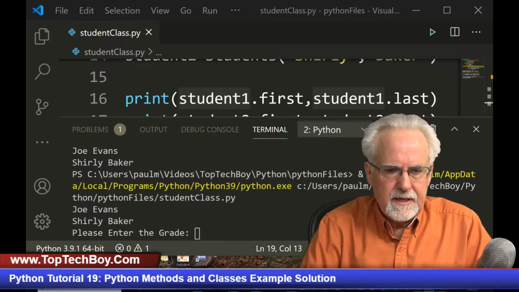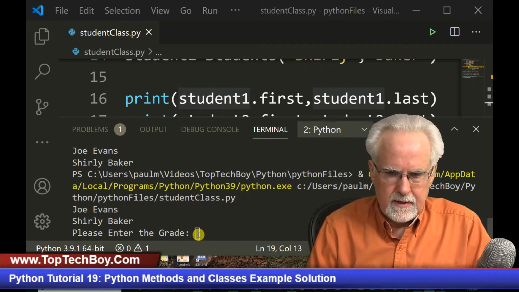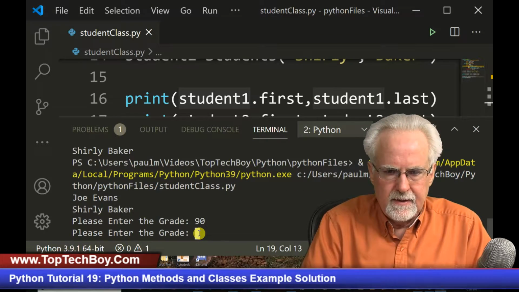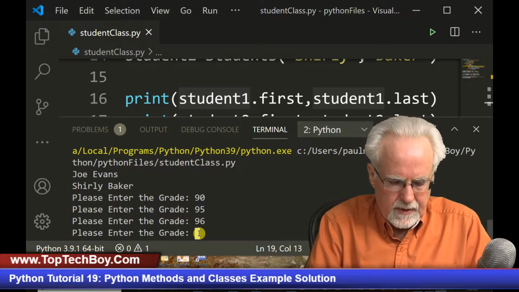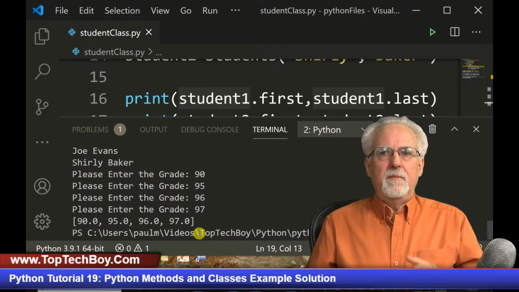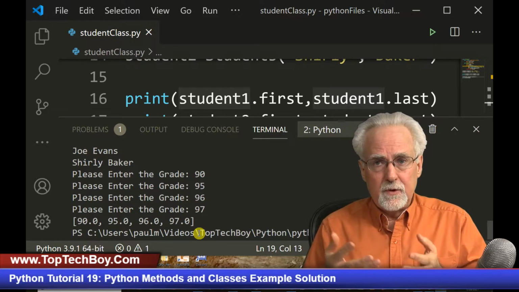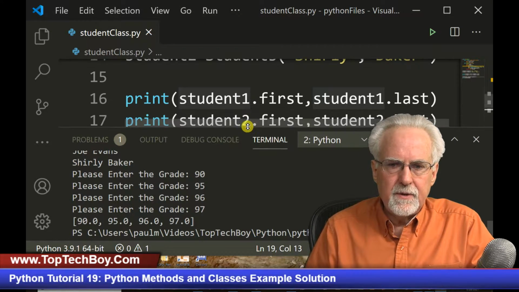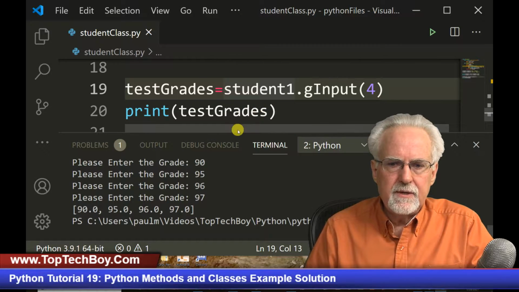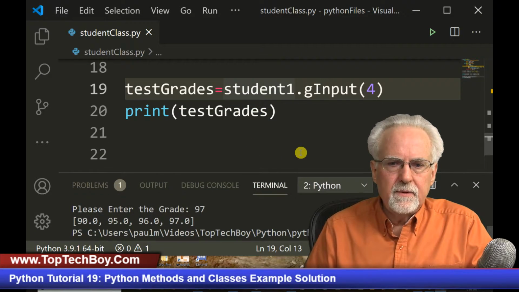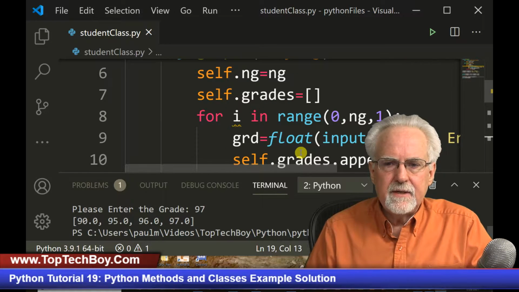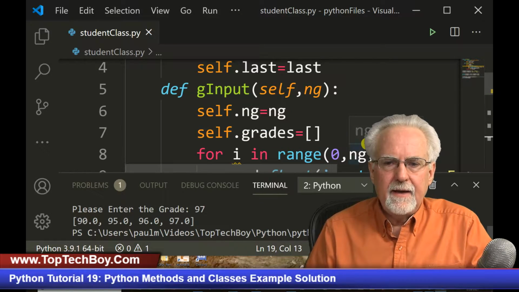Okay, so please enter the grade. So I'm going to say 9. I'm going to click down here and I'm going to say 90, and then 95, and then 96, and then 97, and boom. Okay, now I have those grades, and those grades are associated with that student. Also, let's see here. Now that I have done that, I think that I could get it out just with self.grades. Yes, I could.